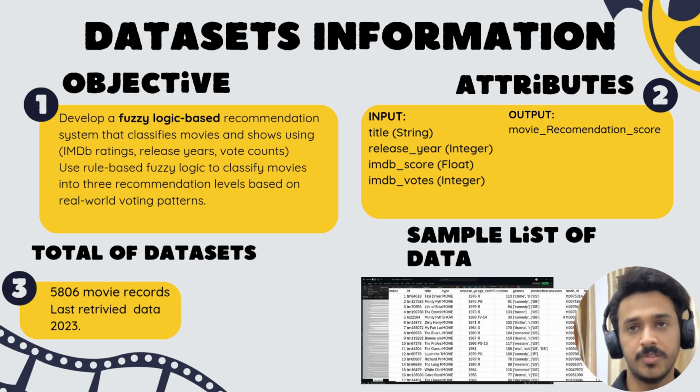For this project, we used a Netflix dataset with a total of 5,806 movie records, last updated in 2023. Our main objective was to build a fuzzy logic system that can recommend movies based on IMDb ratings, release year, and the number of votes. We use these three attributes as input beside the title. And the output is the recommendation score, which helps classify each movie into not recommended, recommended, or highly recommended. On the right side, you can see a sample of the raw data used to train and test the system.